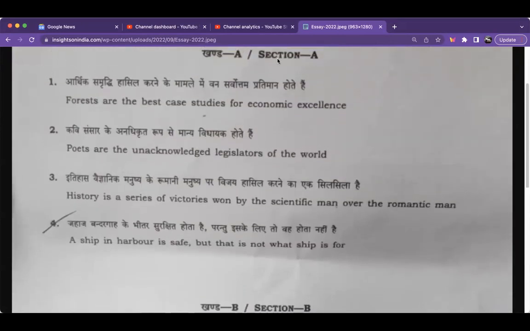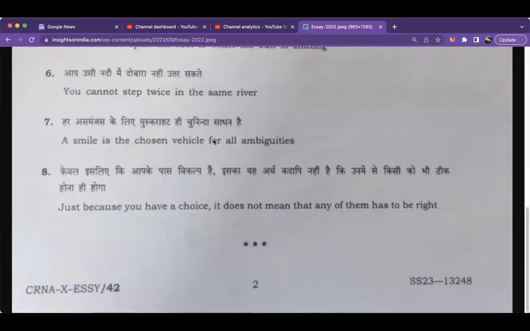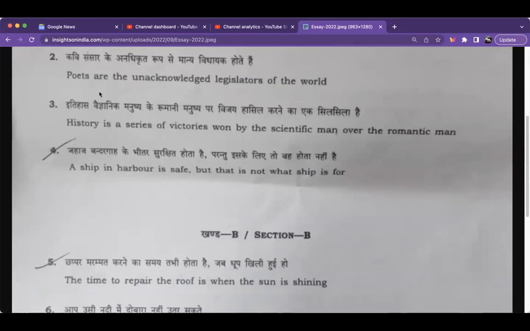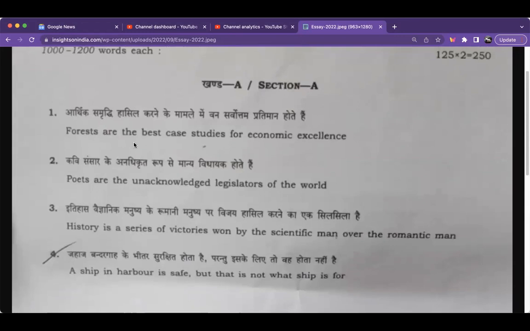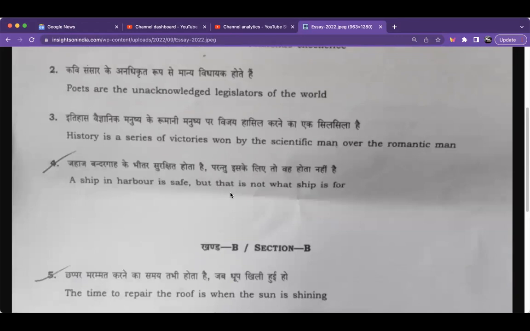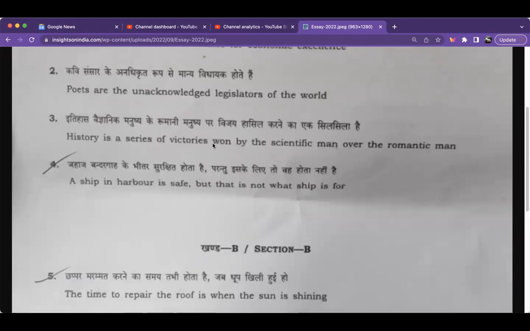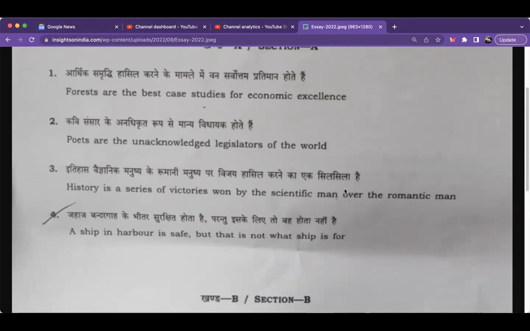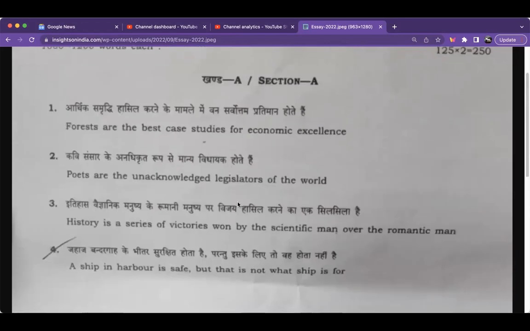So you please see here, this is the actual paper given by the UPSC. So this is the essay paper. Forests are the best case studies for economic excellence. That is the first question. Second is poets are the unacknowledged legislators of the world. And third one is history is a series of victories won by scientific man over the romantic man. Fourth one is a ship in harbor is safe, but that is not what ship is for. So four are there, and you have to choose one from here.